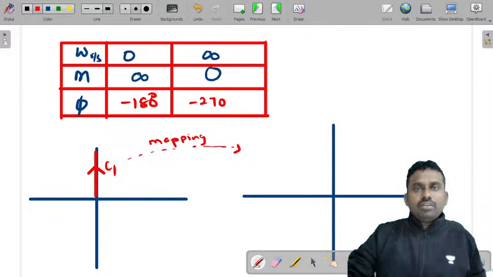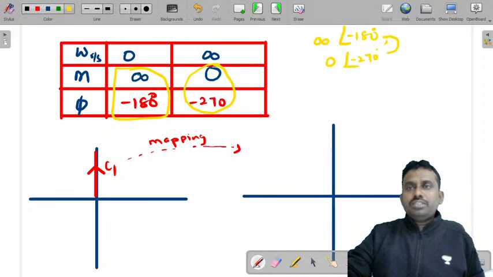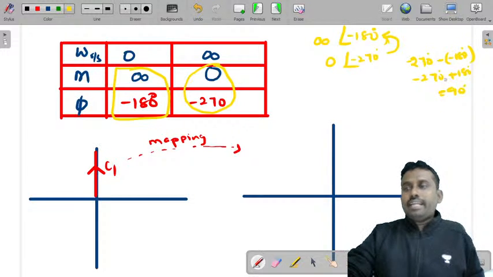Now what is a polar plot? Find the values. This is one value: infinity at an angle minus 180 degrees. 0 at an angle minus 270 degrees. Now what is the angle difference between these two that you need to observe? Minus 270 minus of minus 180, minus 270 plus 180. It is 90 degrees.